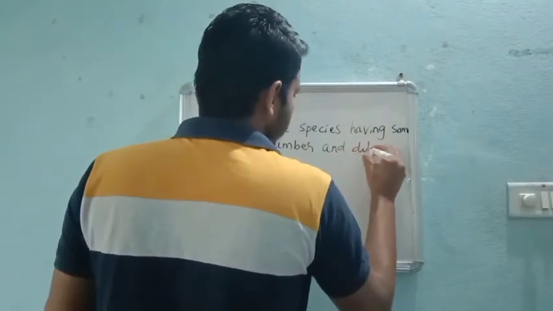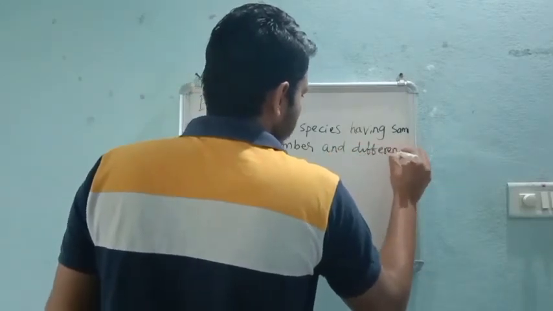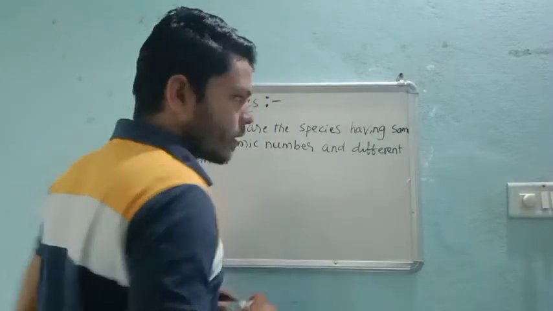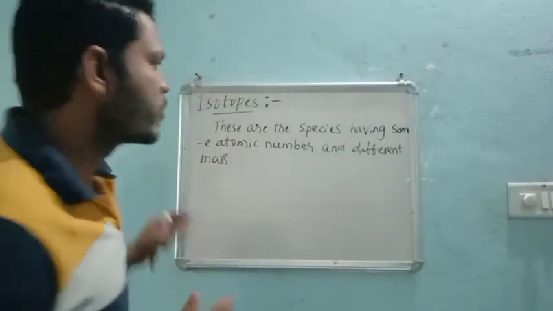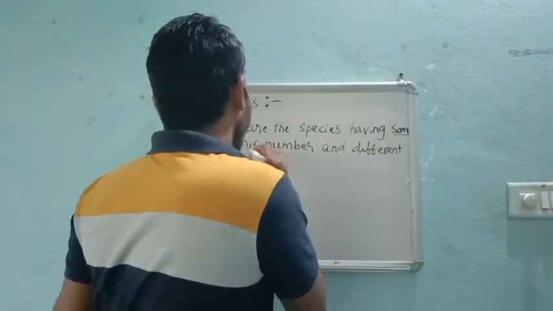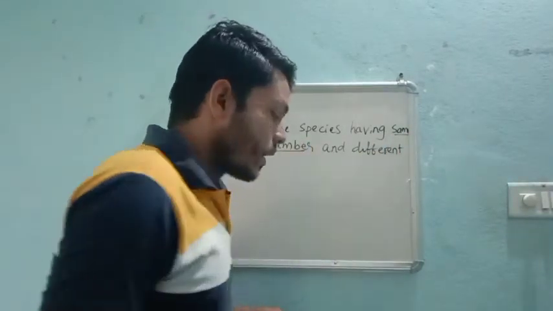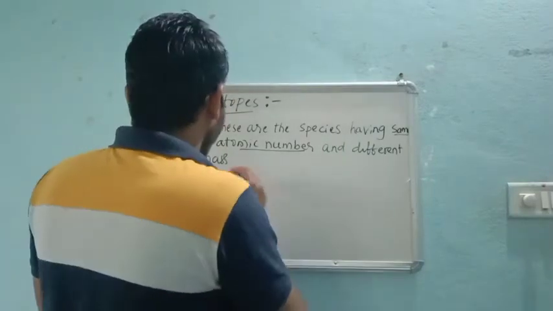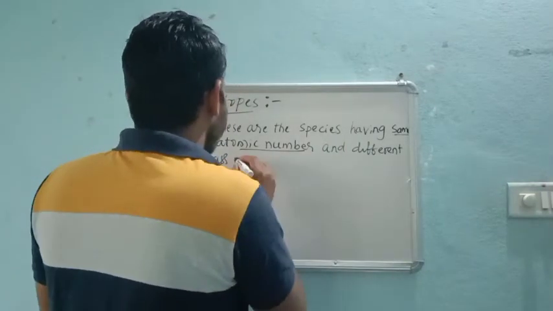The condition is that they must and should have the same atomic number and a different mass number.